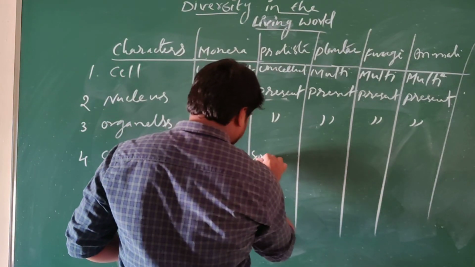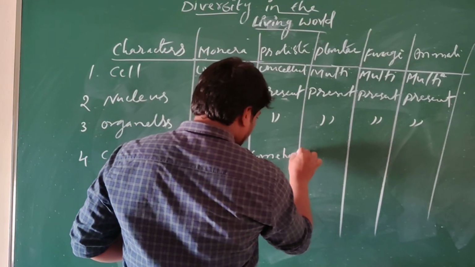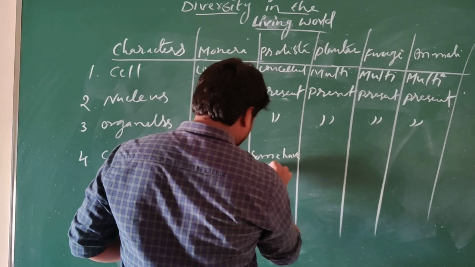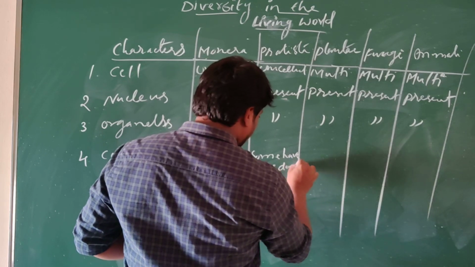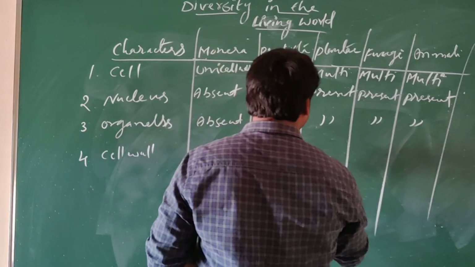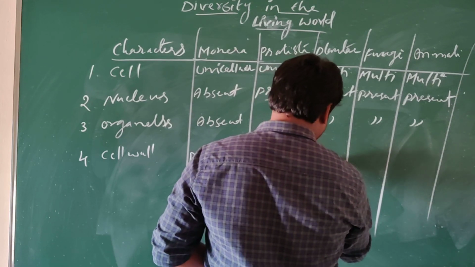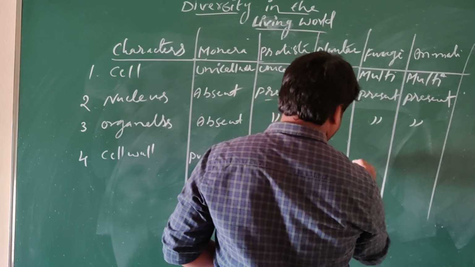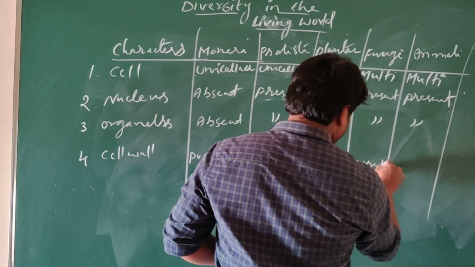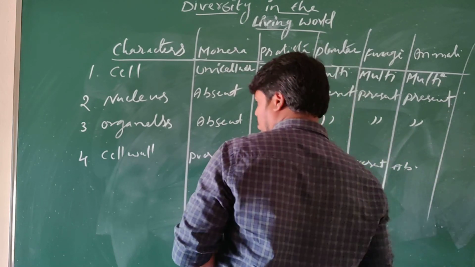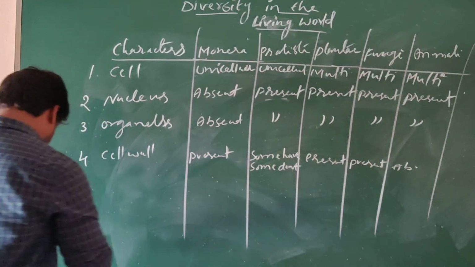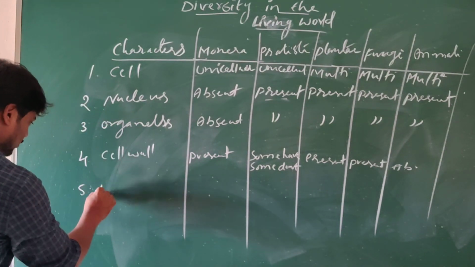Here some have, some do not. In Plantae they have cell wall. So cell wall is present. Here in fungi also cell wall is present. Here it is absent.